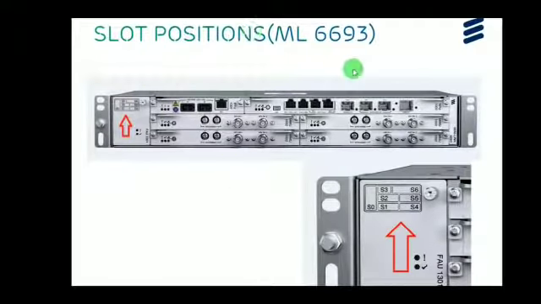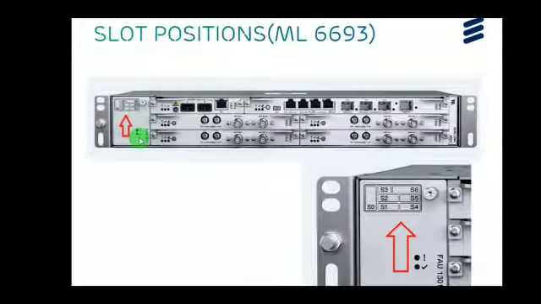This is a slot position of Mini-Link 6693. As I said earlier, the slots start with slot 0, that is this one, slot 0, slot 1, slot 2, slot 3, and again slot 4, slot 5, slot 6.